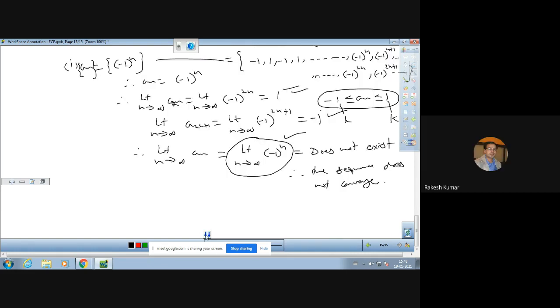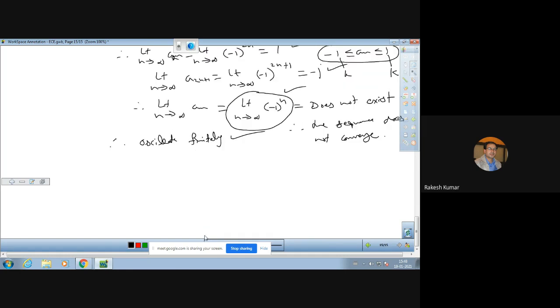So limit exist नहीं कर रहा लेकिन bounded है, तो हमारे पास होता है oscillate finitely. Remember, this is also important. So this sequence is oscillating finitely. Similarly, we have another example in which the sequence will oscillate infinitely. दो ही तरह के होते हैं oscillations, either oscillate finitely or oscillate infinitely.